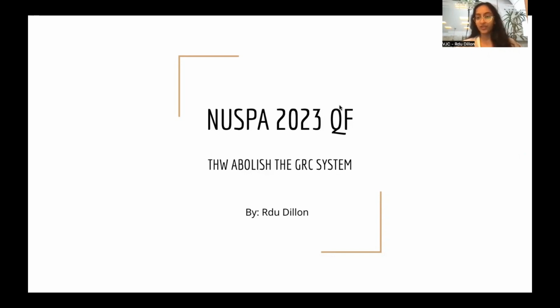Everyone, today we're going to be going through the NUSPA 2023 quarterfinals motion, the motion for the round: this House would abolish the GRC system.